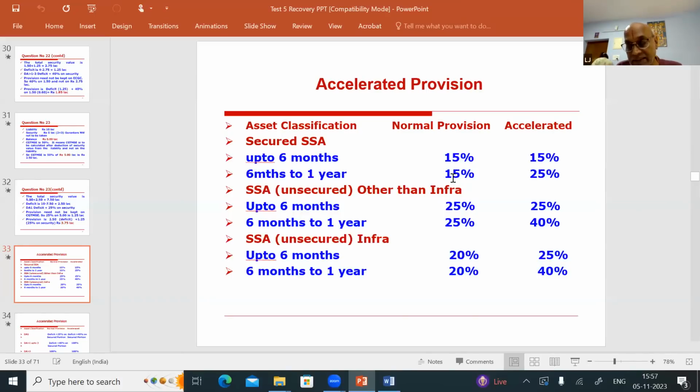normally, had you classified it as secured substandard, you should have kept 15% provision, isn't it? But you have not shown it as secured substandard even after 6 months. You should have done it 6 months back, but RBI kept quiet. After 6 months also, you have not classified it as substandard. Had you classified it, you should have kept only 15% provisioning. But since you have not classified it even after 6 months, you have to keep an accelerated provision of 25%, the more provision as against your eligible entitlement.